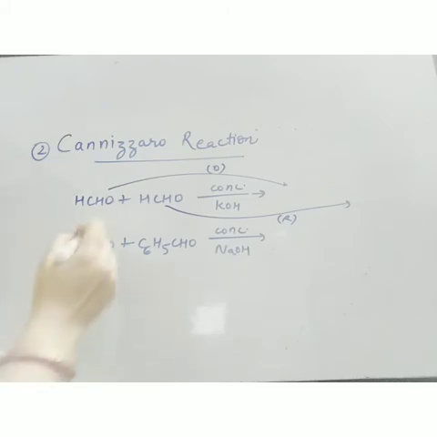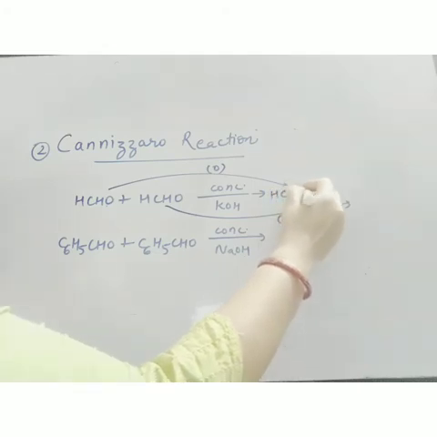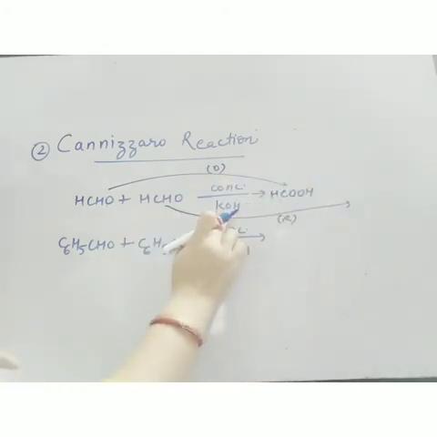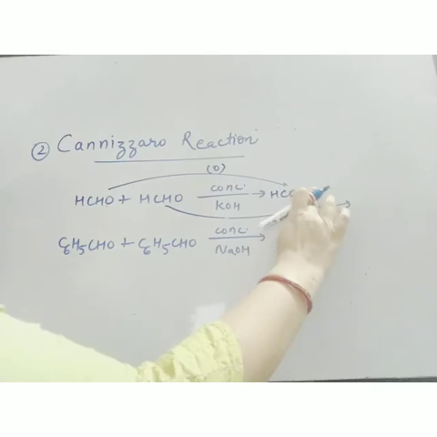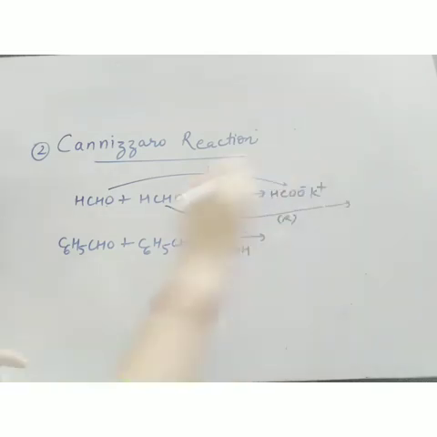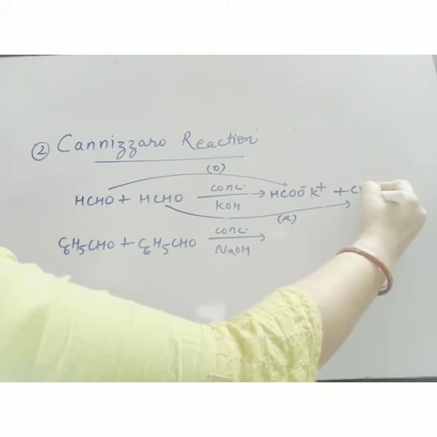Now this formaldehyde is oxidized to acid, so I will get this formic acid. Now this is acid, this is base, so salt will be formed. So instead of acid, I will get the potassium salt of acid. Now reduction is there. So when aldehyde is reduced, I will get alcohol. So one carbon alcohol is methanol.